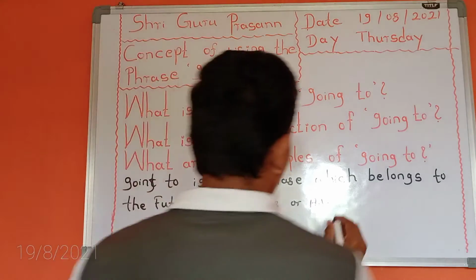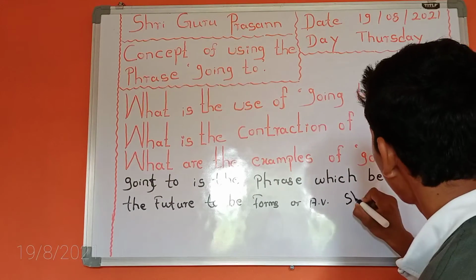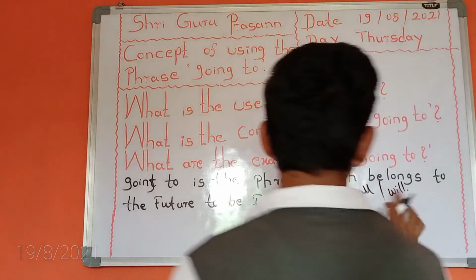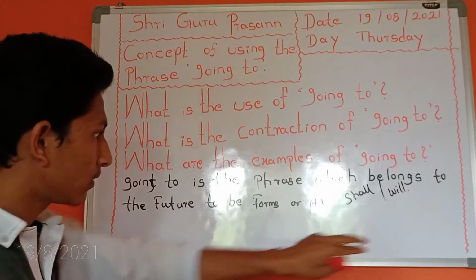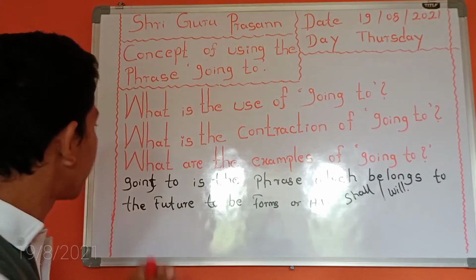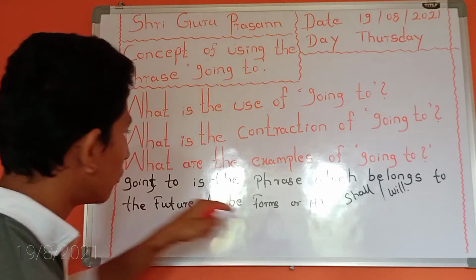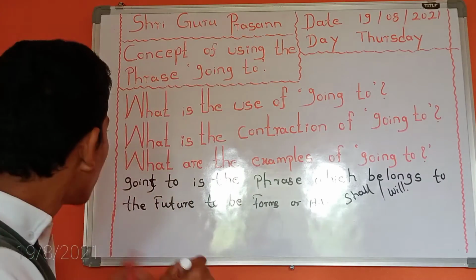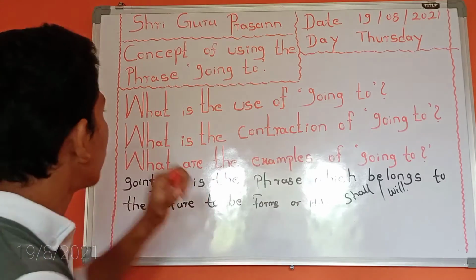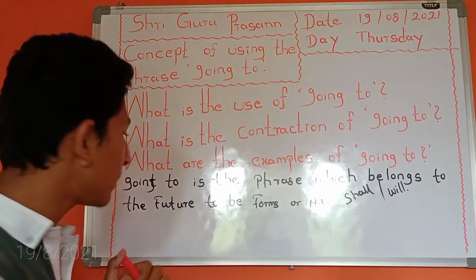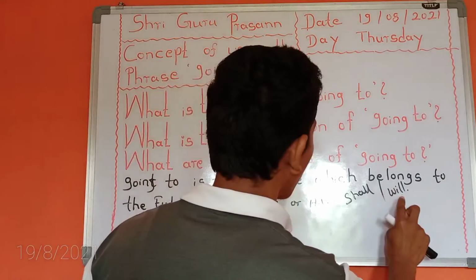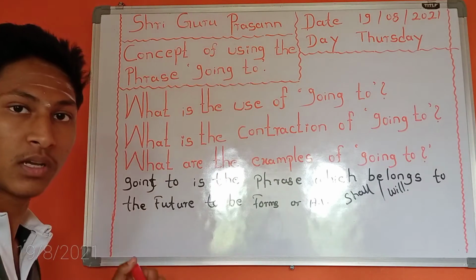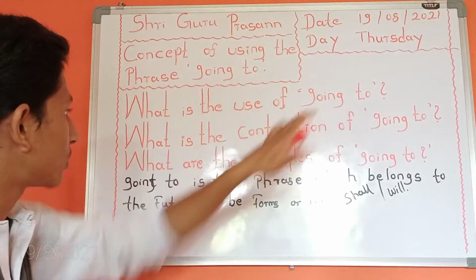Which are those future to be forms? Shall or will. These are the future to be forms, future to be auxiliaries. Okay, and going to is a part of these to be forms. Now, what is the use? Use means instead of shall or will, you have to use going to at that place. That is the use of going to.